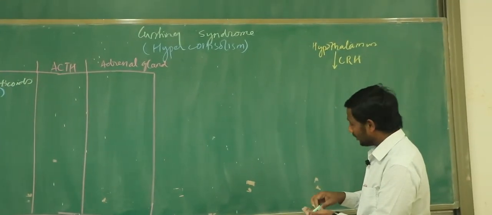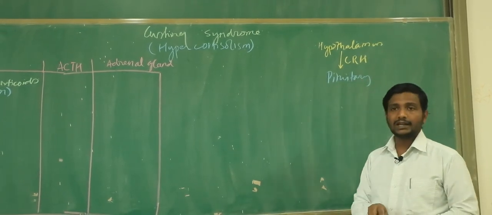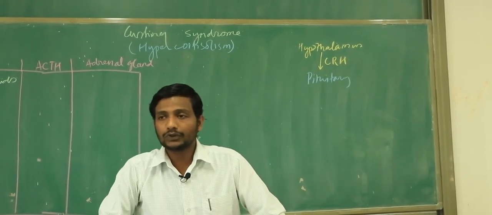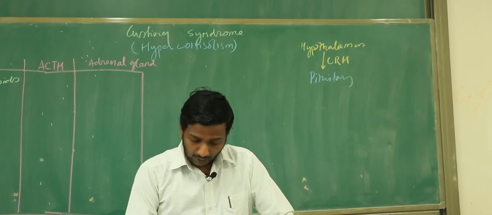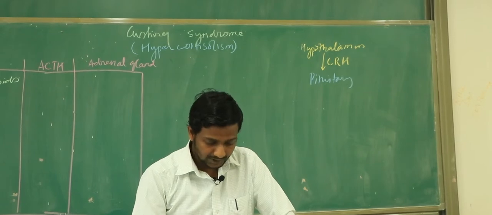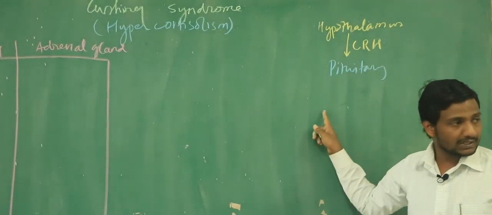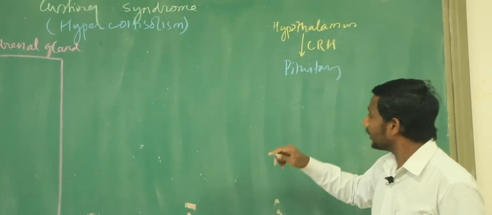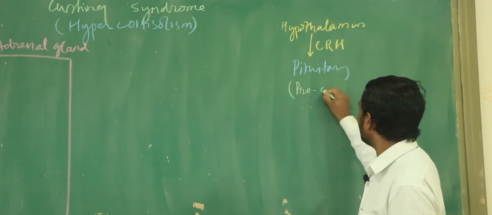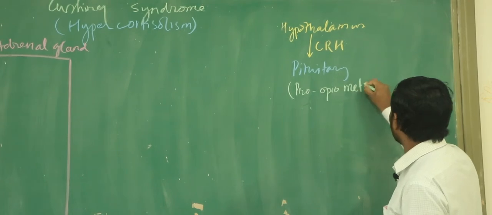And in response to this, the pituitary gland is going to produce one of the very important hormone, we call it ACTH, right? Adrenocorticotropic hormone, we call it ACTH. Now I want people to know one very important thing, that whenever the CRH is released by the hypothalamus, then the pituitary gland is going to produce the ACTH, but in the beginning the precursor of the ACTH in the pituitary gland is going to be something called as, I want all of you to write this name, pro-opio, right, write this name down, pro-opio-melanocortin.